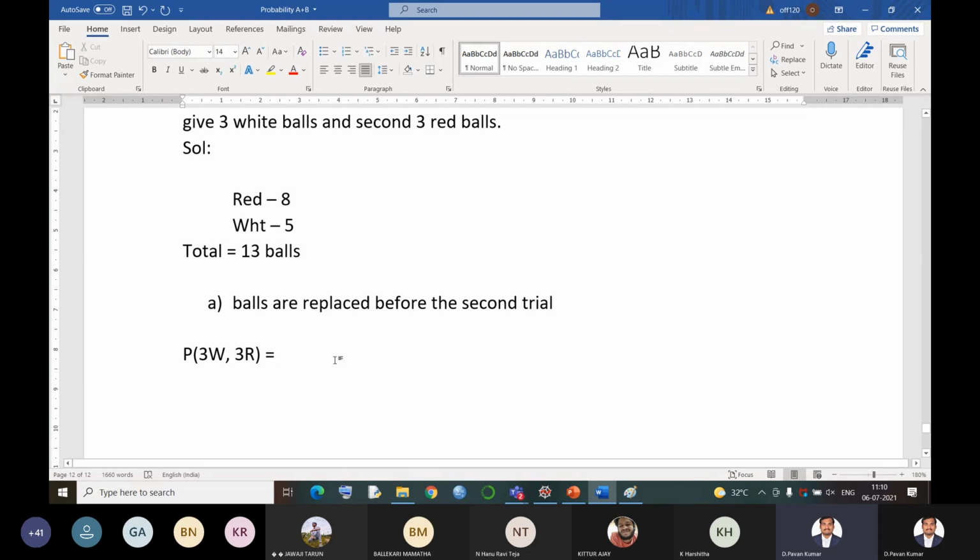So first of all, how many balls are there in the bag? There are 13 balls. Out of 13 we have to draw 3 balls. Now what probability is it asking? The first one should be 3 white balls. How many white balls are there? We have 5. 3 balls out of 5 can be drawn in how many ways?